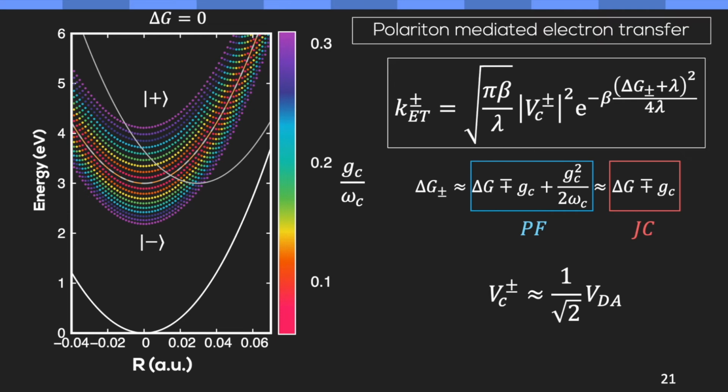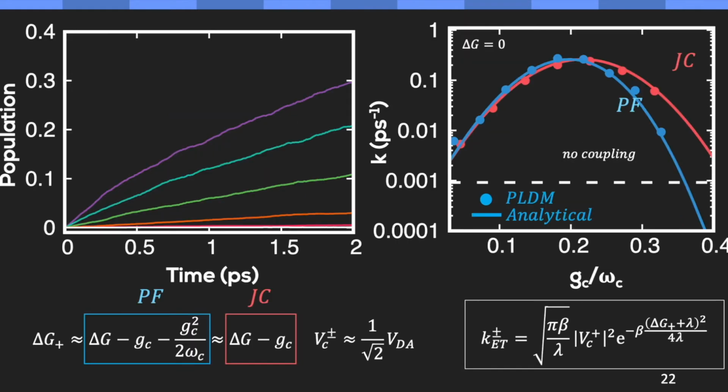Now, photoexciting the system to the minus state or the plus state and then changing the coupling strength would change the overall charge transfer process. And that's what we see. Here, I have plotted the acceptor population with respect to time at different coupling strengths. And as you can see, in a no coupling scenario there is virtually no population in the acceptor state, but there is a significant amount of population if I increase the coupling strength.